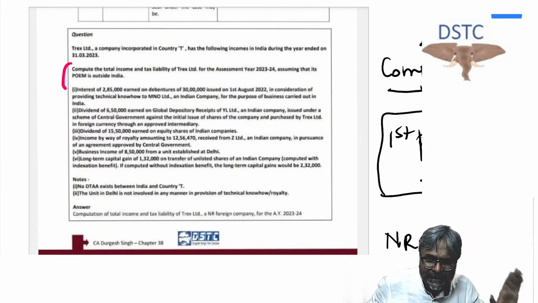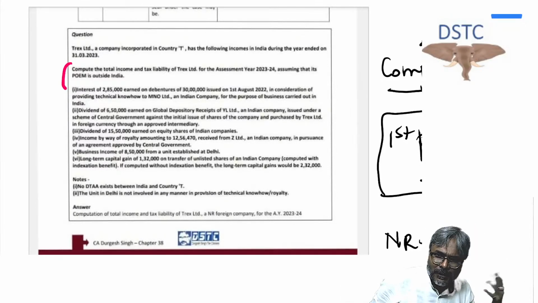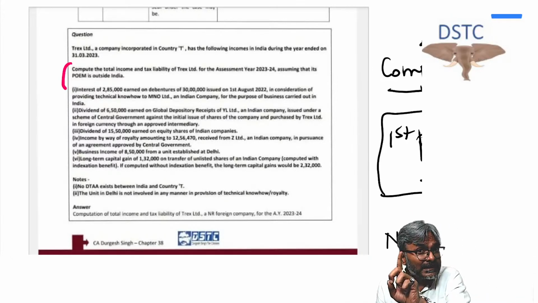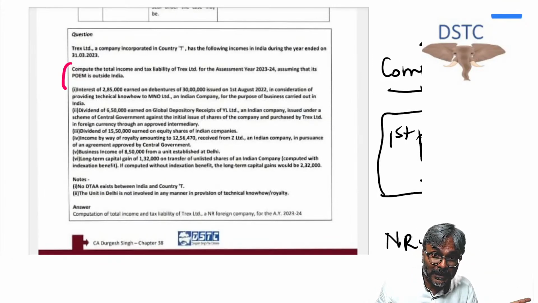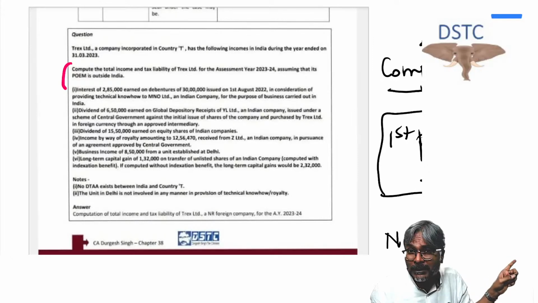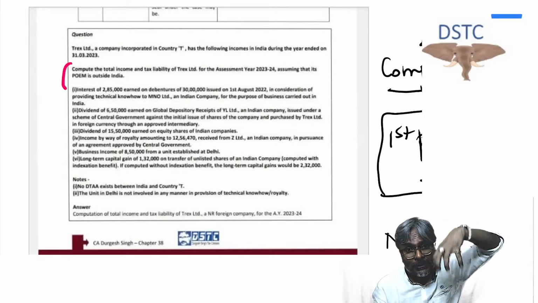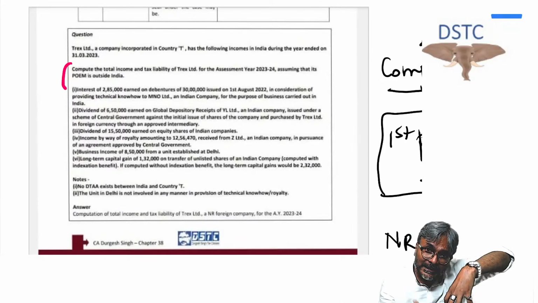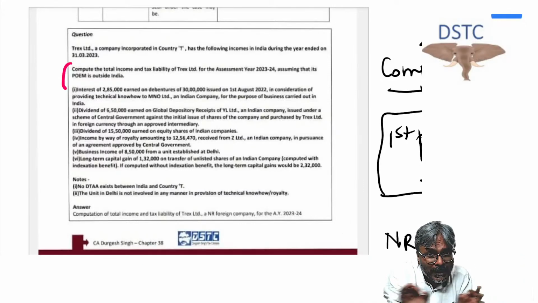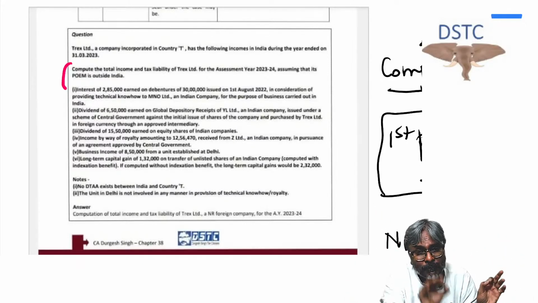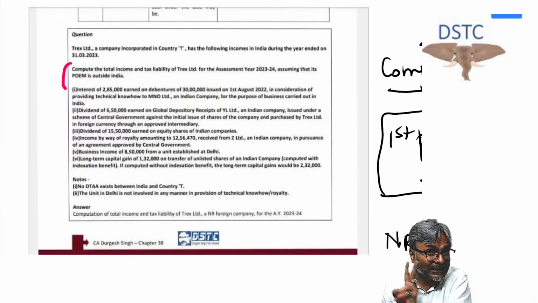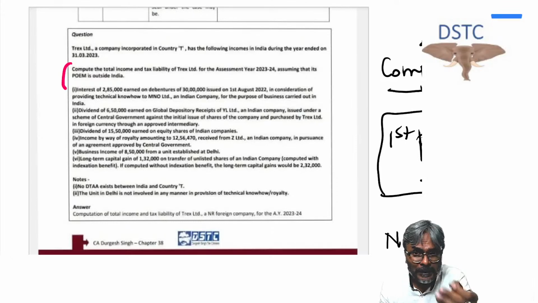Anyway, the passive income which I was telling all of you will consist of all these elements other than business income. One item of business income is to be considered as a part of passive income. And what is that? When the purchase of the goods has been made from the AE and the same goods have been sold to another AE, then whatever income arises from this transaction would be a part of the passive income, both the purchase as well as the sale. Both have to be there. Then the income will also be part of the passive income.